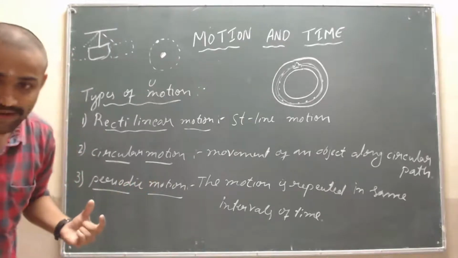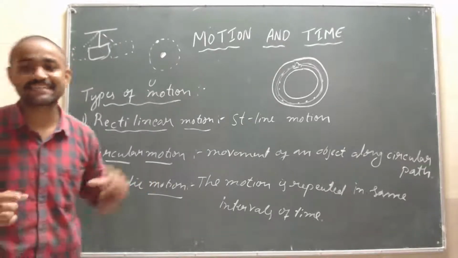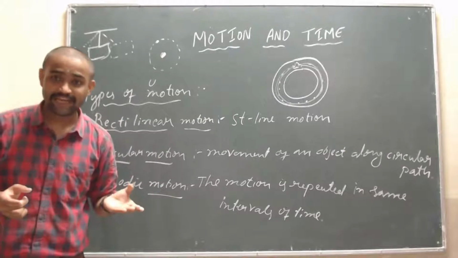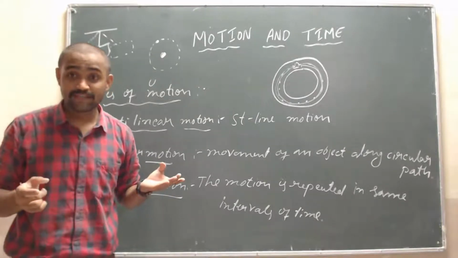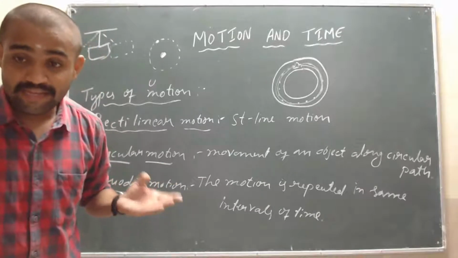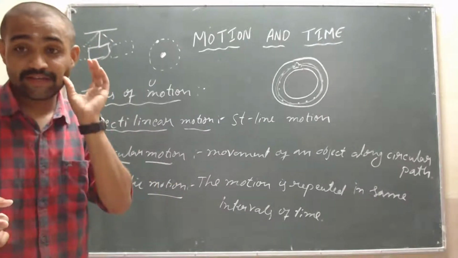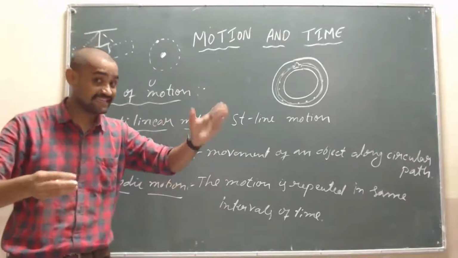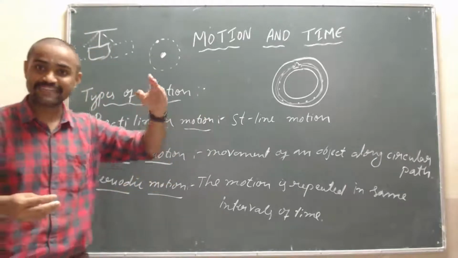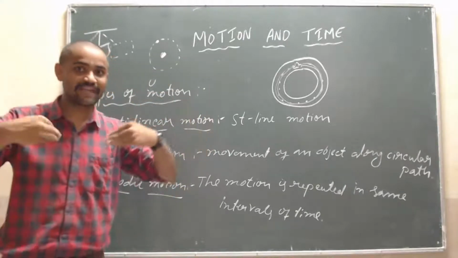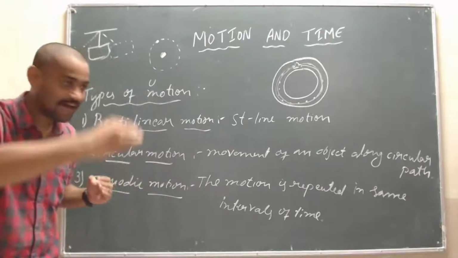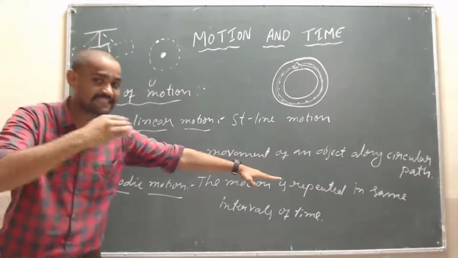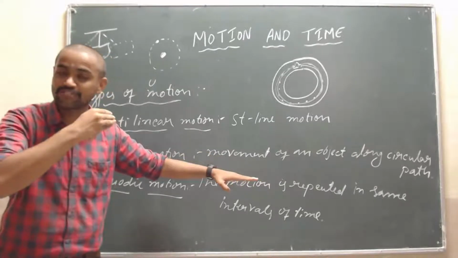Okay, one more example. Day and night. Yes, they are repeating. Then one more. Motion of pendulum. Very good. Clock. Yes, some periods. That's why we record as periods. 10 o'clock is one period, then tomorrow also 10 o'clock is a period. It means motion is repeated in same time.